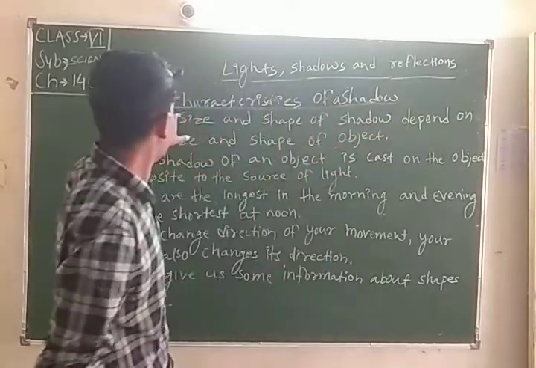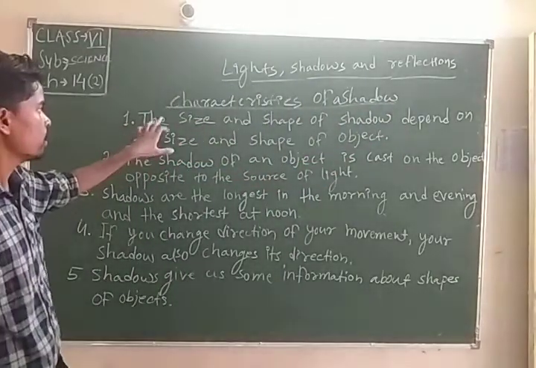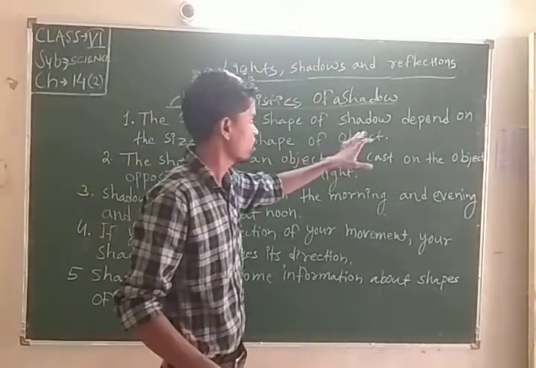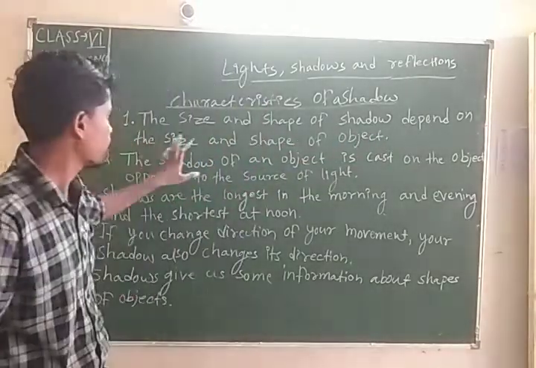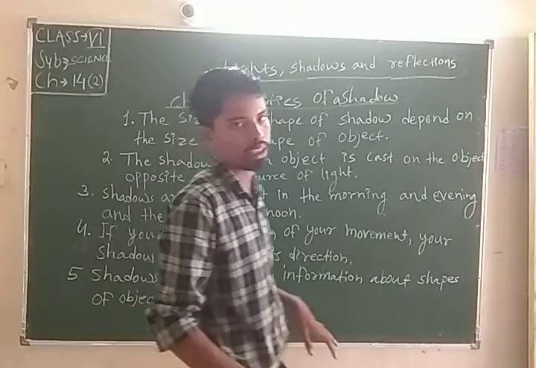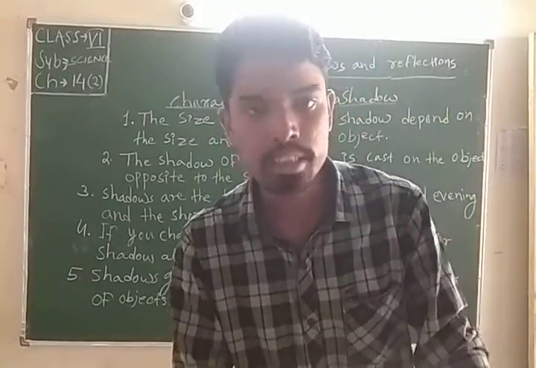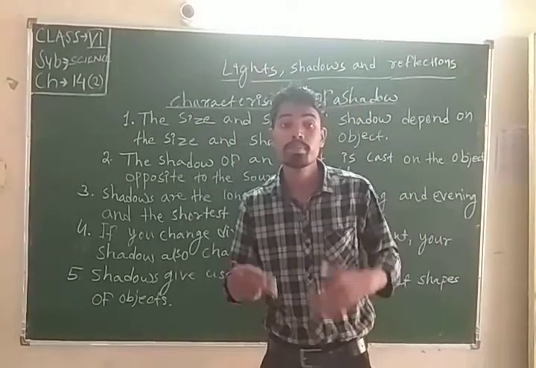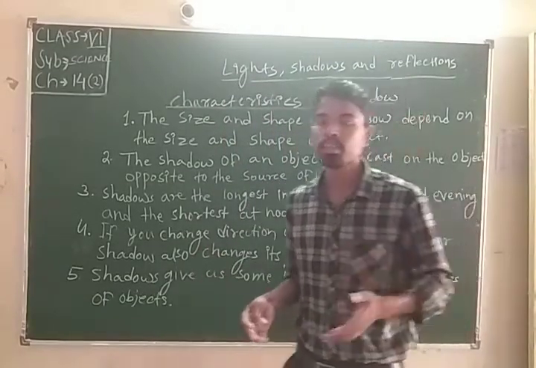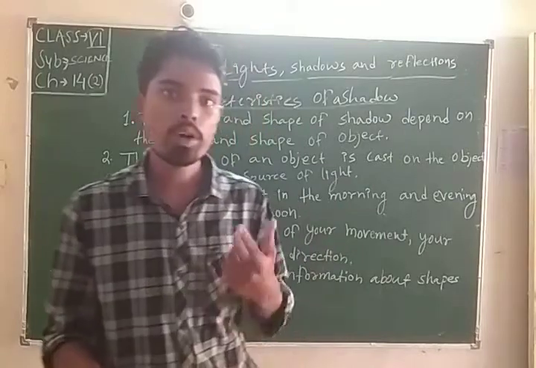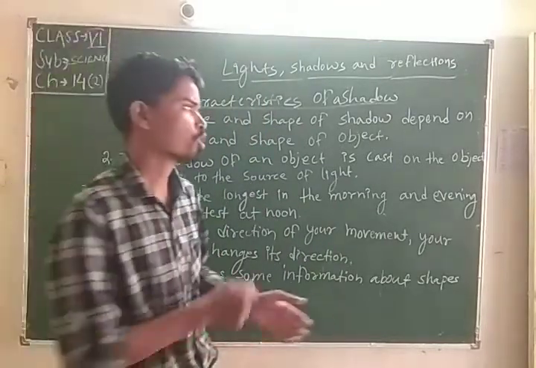First point, the size and shape of shadows depend on the size and shape of the object. You have seen the difference between different shadows, like the difference between shadows of a bus and a car.